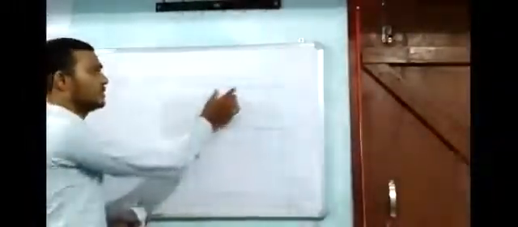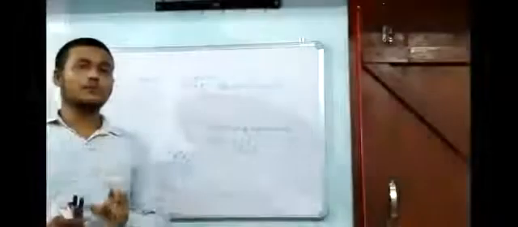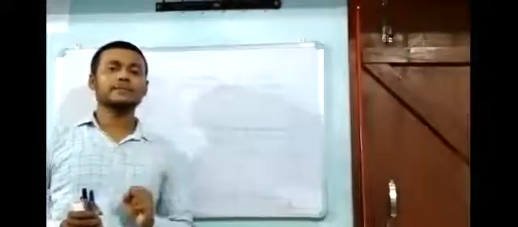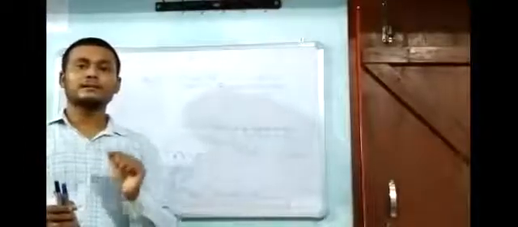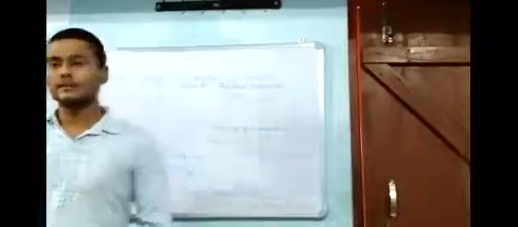I repeat it. We have masses MA and MB of objects A and B respectively. We have three situations. The first situation is before collision, the second situation is at the time of collision, and the third situation is after collision. Before collision, the velocity of object A is UA and the velocity of object B is UB.